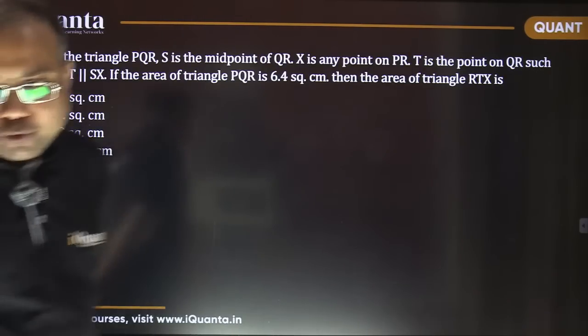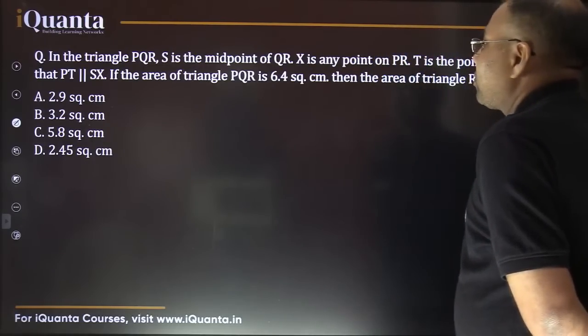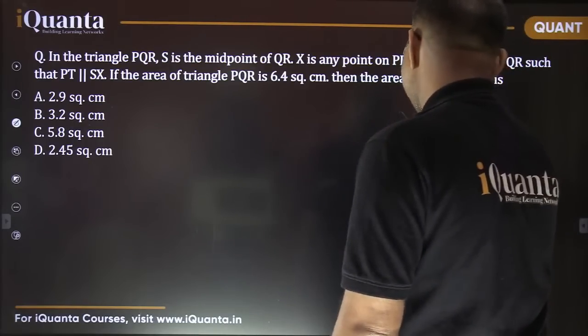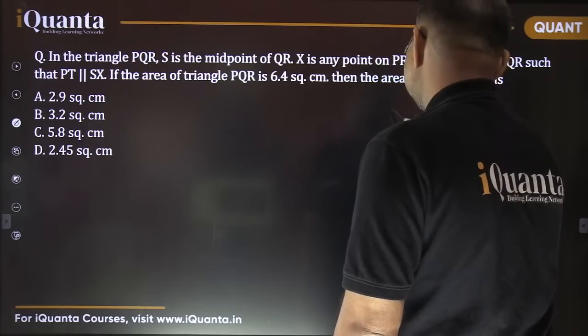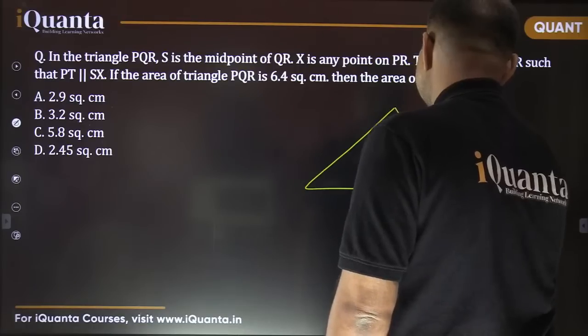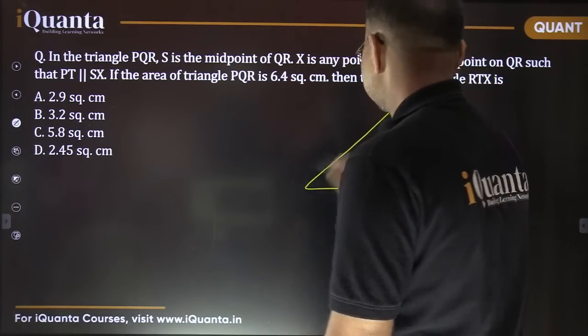Okay, for your help, I'm drawing the diagram here. In the triangle PQR, S is the midpoint of QR. Maybe something like this. Let's say this is PQR.